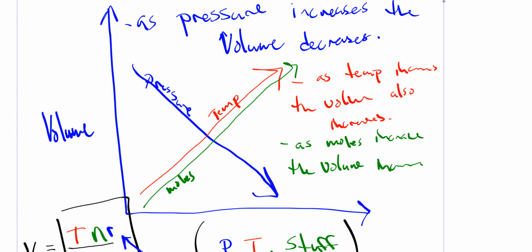As pressure increases, the volume decreases. So you will notice a decreasing slope in the blue line. And then the red line, that's Charles' law, says as temperature increases, the volume also increases. So that's directly. And then we had Avogadro's law in green that says as moles increase, the volume increases.